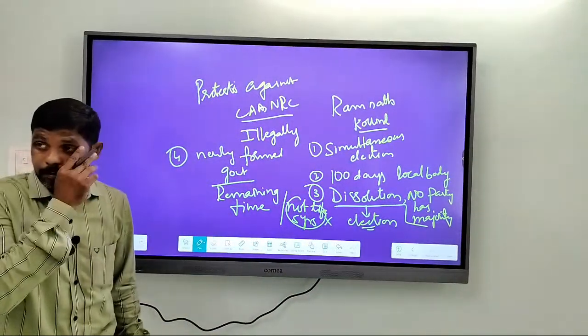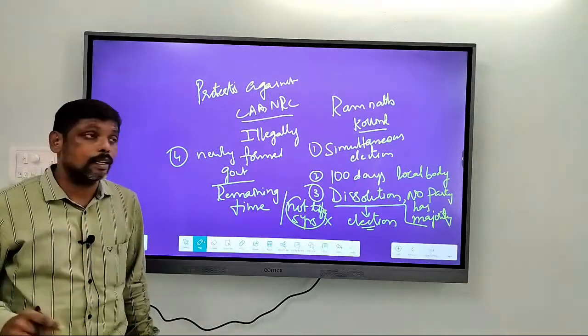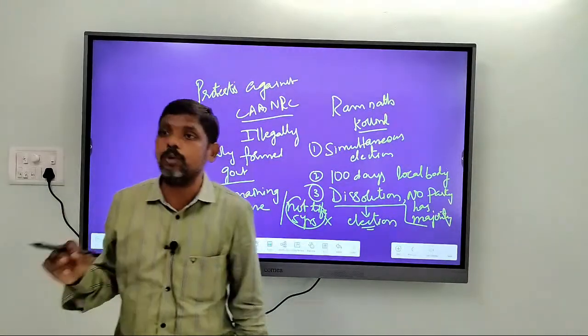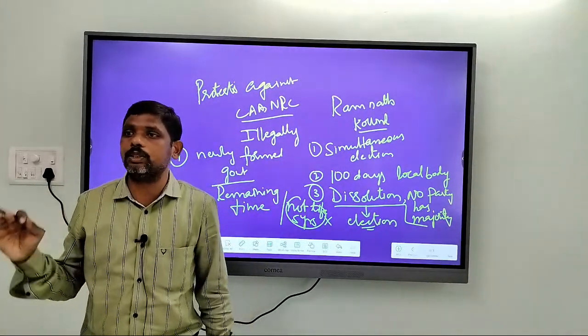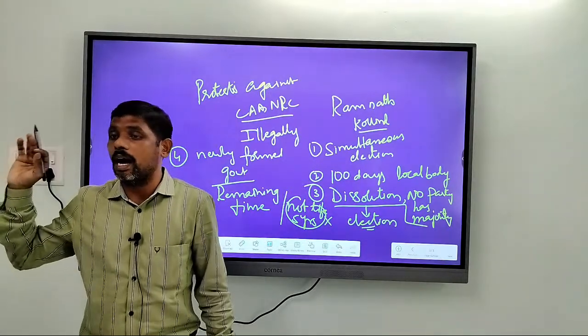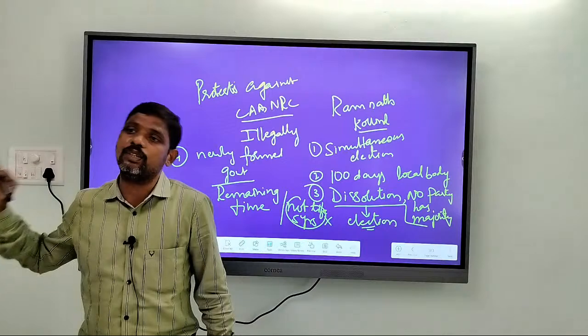And here this committee recommended bringing changes to the constitution, particularly changes to article 83, article 172, article 324A and article 325.